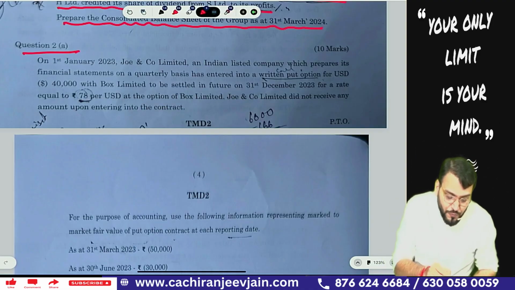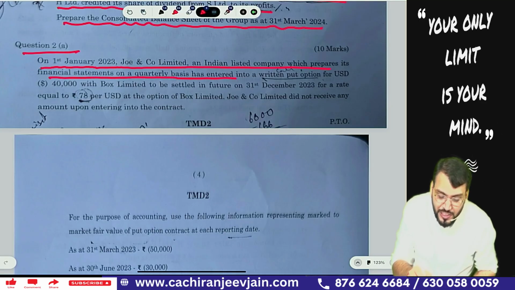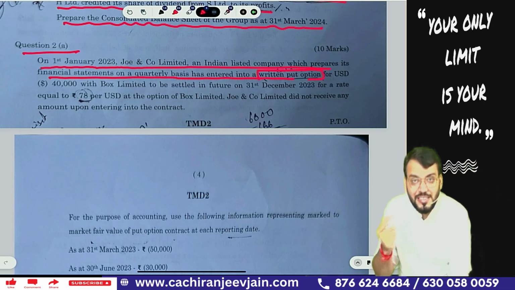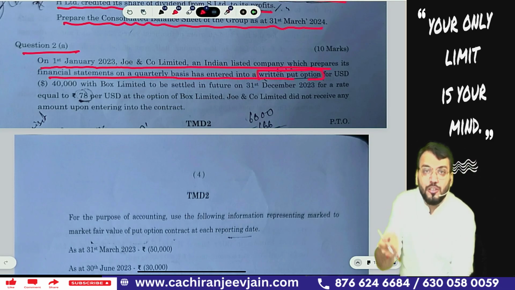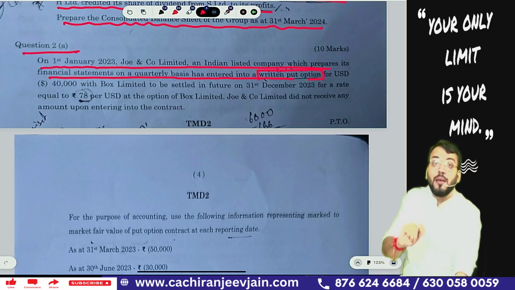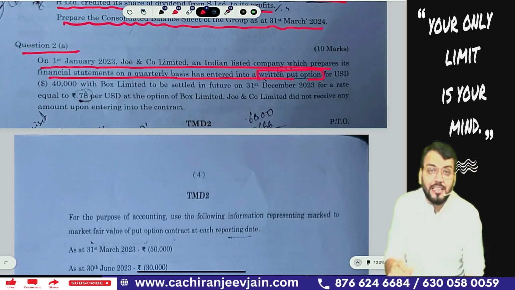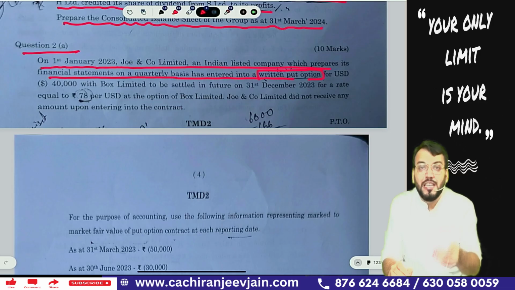Let us read. On 1st January 2023, Joe and Company Limited, an Indian listed company which prepares its financial statements on a quarterly basis, has entered into a written put option. Now, put option means right to sell. So the holder has a right to sell. It means the writer will have an obligation to buy. So in this, can I say Joe and Company will be the writer of the put option. So they have an obligation to buy.